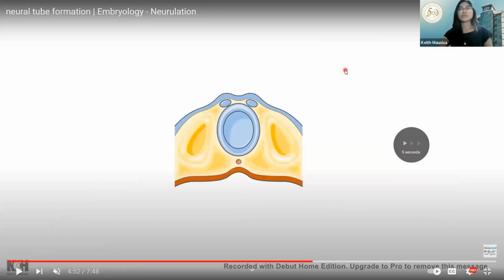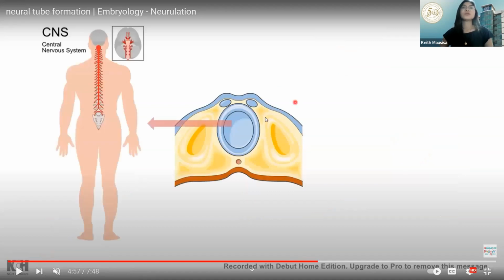What happens is that your neural tube will form. They are formed out of the ectoderm. We had the neural fold, and the folds just meet to form the tube. So the neural crest, the neural fold, and the neural tube itself are made out of the ectoderm, our topmost layer.